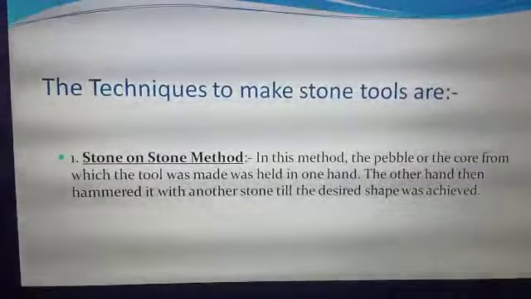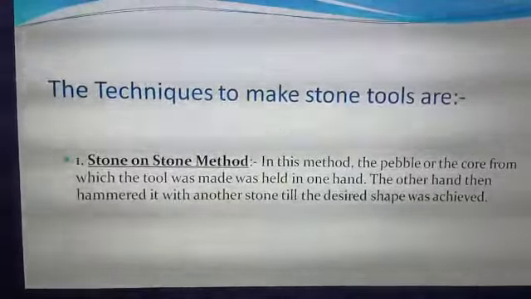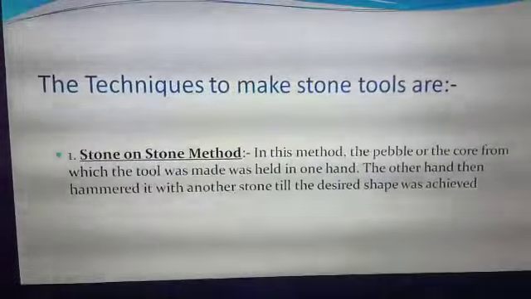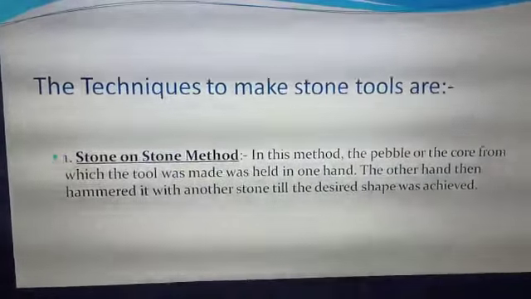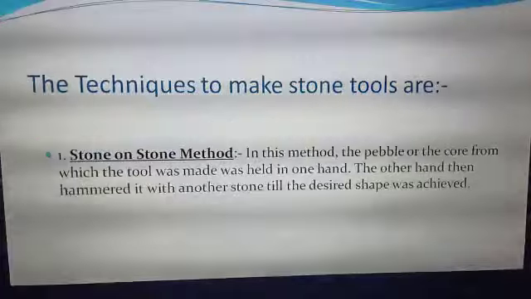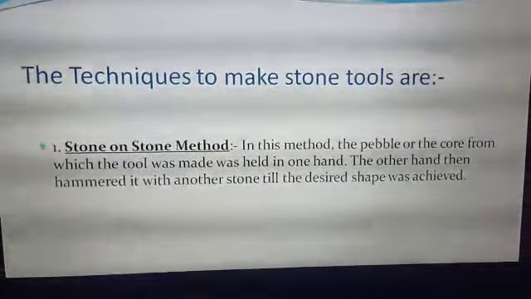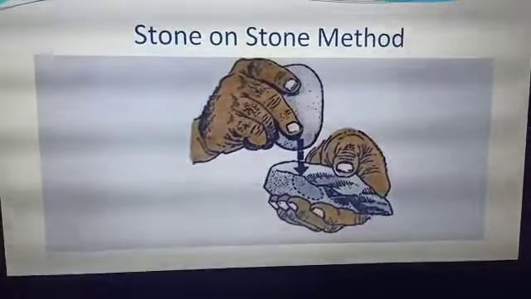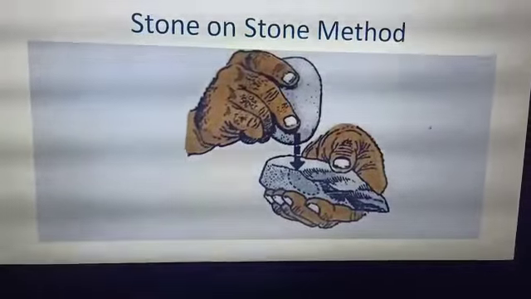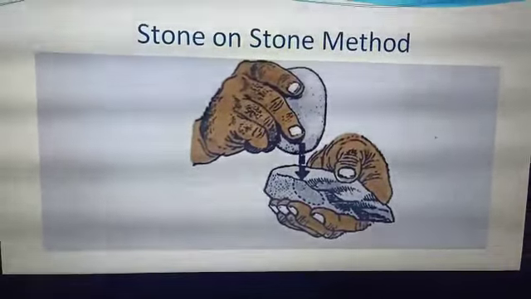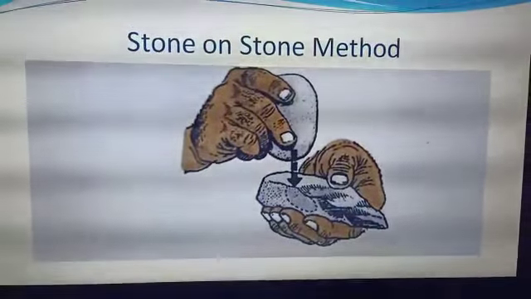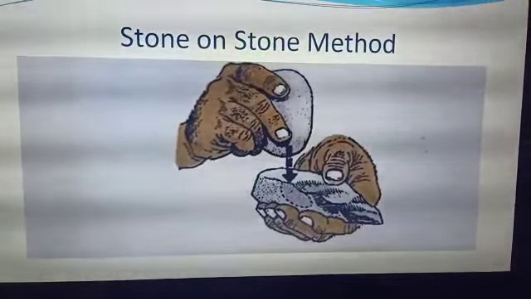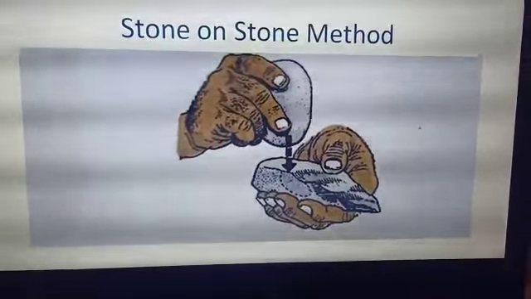In this period, early humans used two techniques to make tools and weapons, and we will discuss these two techniques. The first one is the stone on stone method. In this method, the pebble or the core from which the tool was made was held in one hand, and the other hand then hammered it with another stone till the desired shape was achieved. You can see in this picture that one person is holding one stone in one hand and hammering the other stone onto it. This is called the stone on stone method.